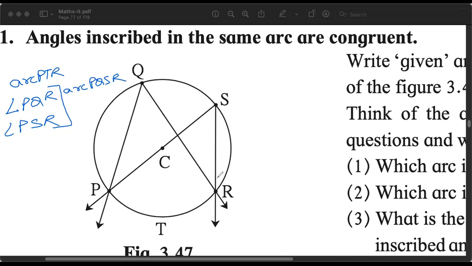Now what the theorem says is, because angle PQR and PSR are inscribed in the same arc, they are congruent. That means this equals this. This is what the theorem says. Now why does this happen? Actually very easy.